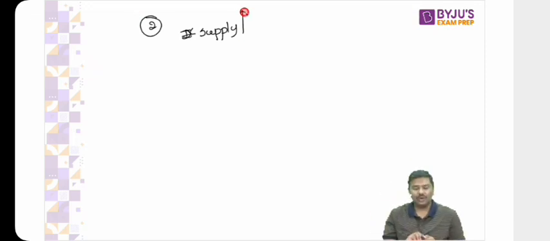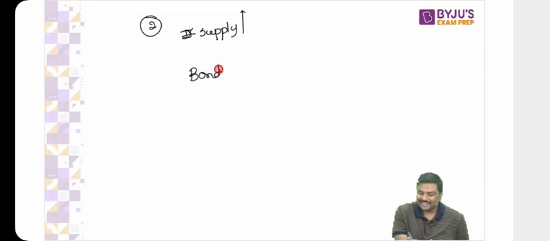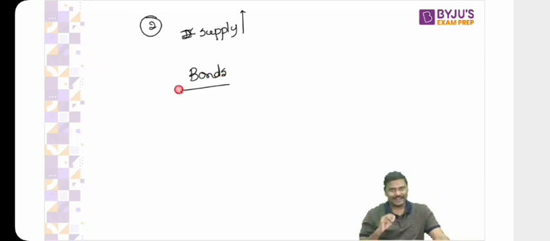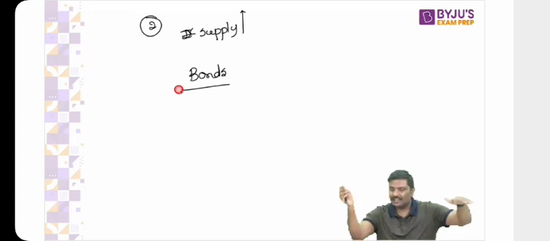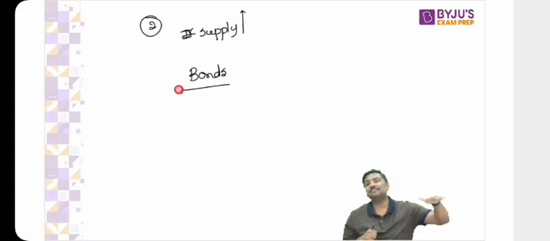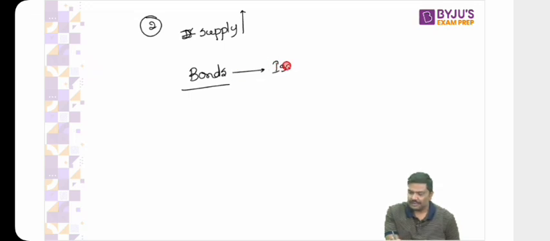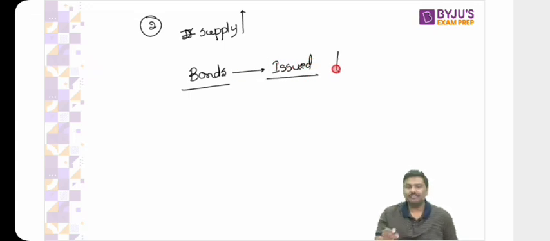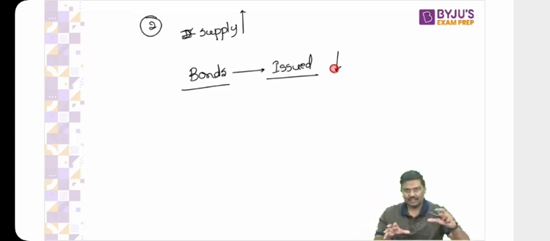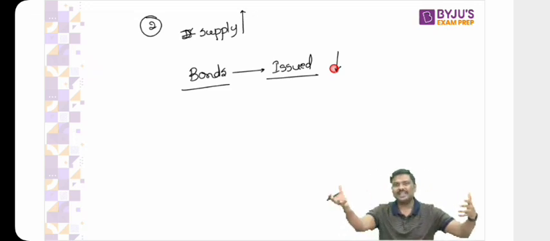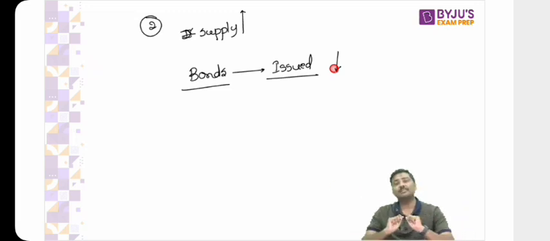Now, what does RBI do? RBI basically will start issuing a lot of bonds in the market. On the other side, a lot of bonds will be issued in the market. Now, you tell me, on one side, RBI is increasing rupee supply, and on the other hand, RBI will issue bonds in the market. What will happen to money supply? Can I simply say when bonds are issued, money supply will automatically come down? So that is the basic idea. On one side, the money supply increases. On the other side, bonds are used to reduce the money supply, thereby controlling the amount of money supply.